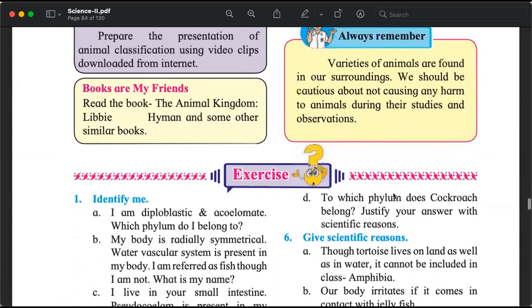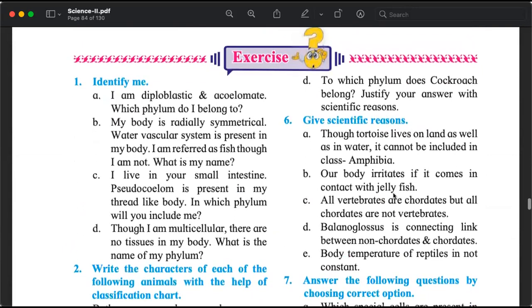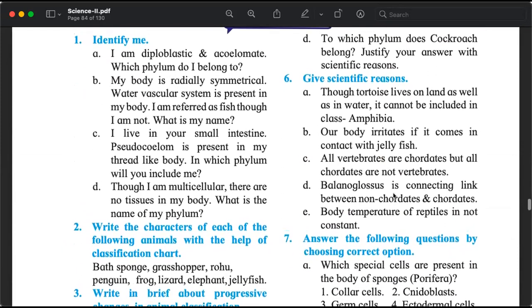And in the exercise, the questions that are there are very interesting. Just see question number 1. It says, identify me. It's like we are being detective. It says, I am diploblastic and acoelomate. Which phylum do I belong to? So characteristics will be given and we will have to figure out the phylum, class, kingdom, subkingdom.